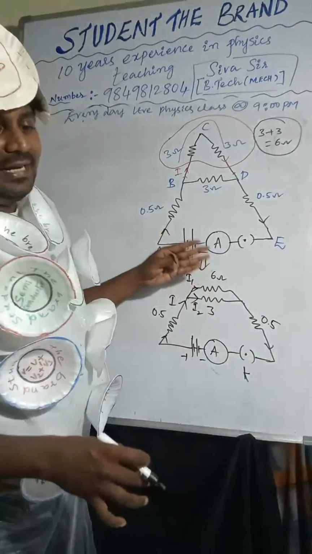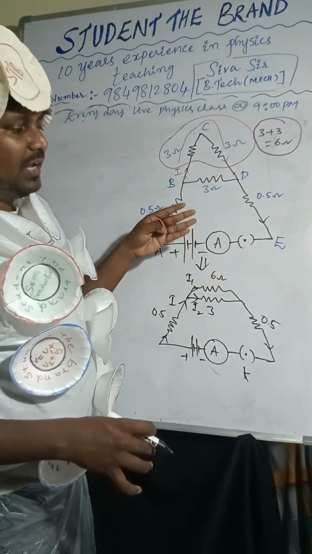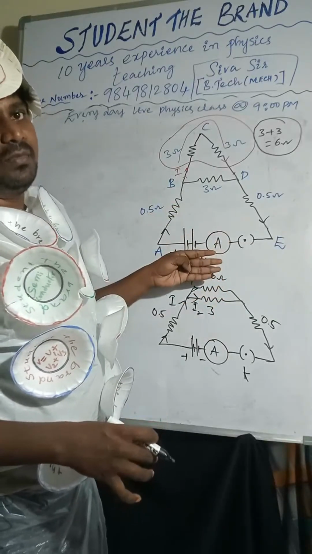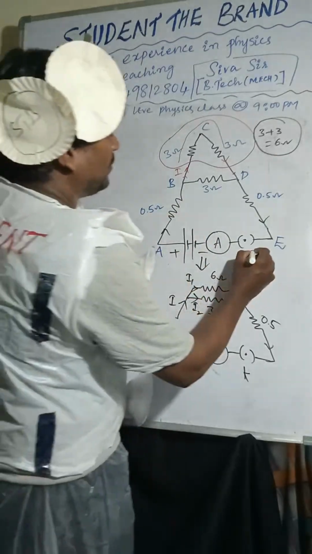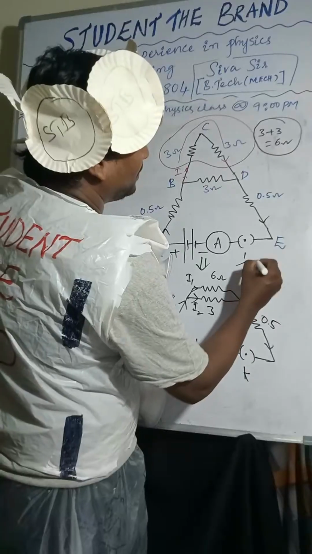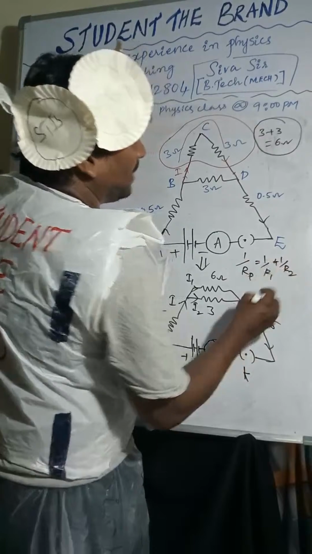If resistors are in parallel combination, then what do we have to do? 1 by Rp equals 1 by R1 plus 1 by R2. So you have to use the parallel combination formula.